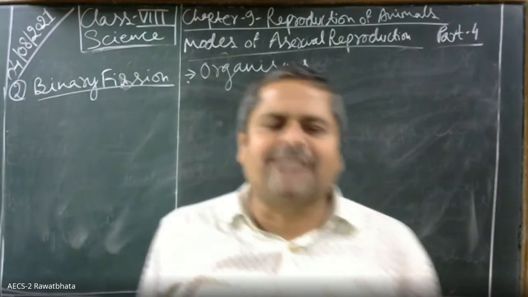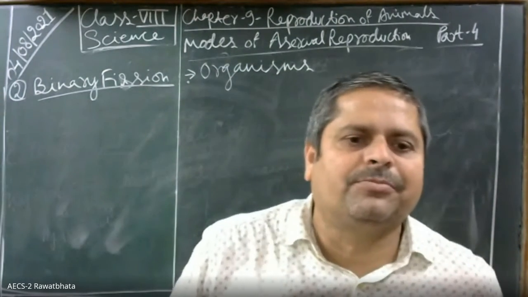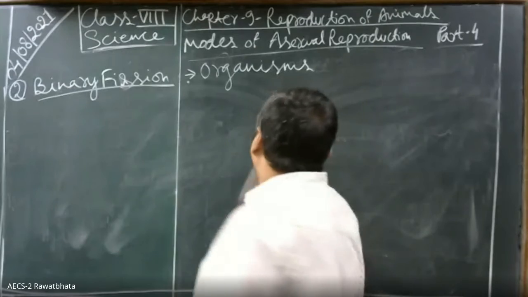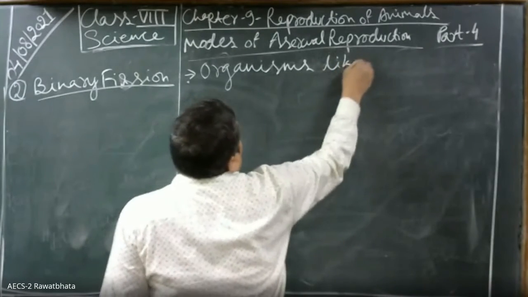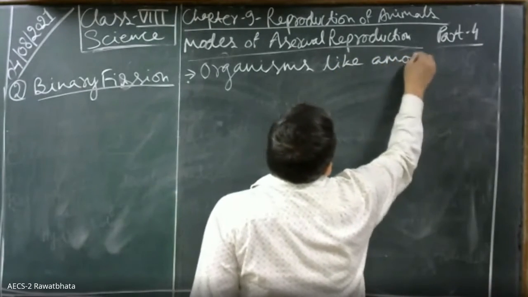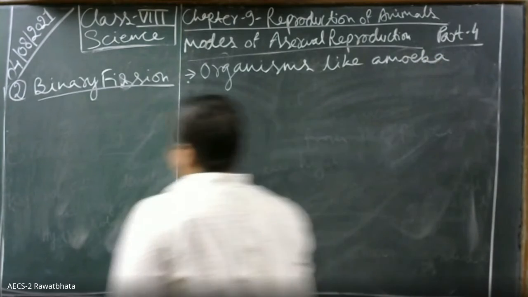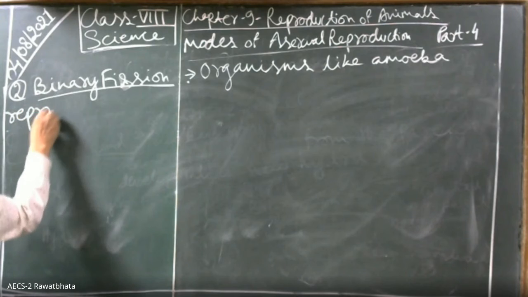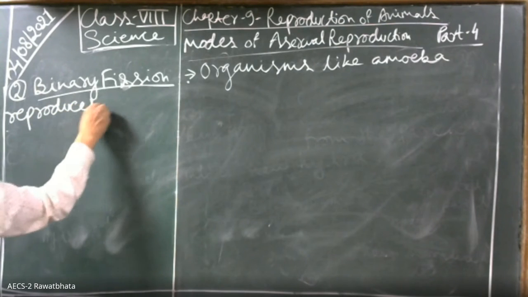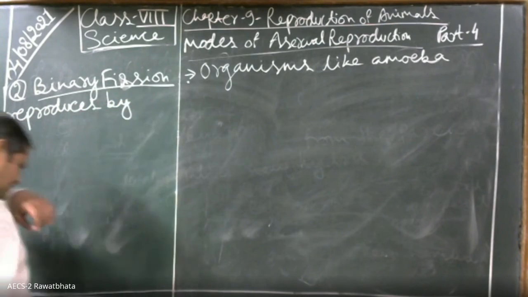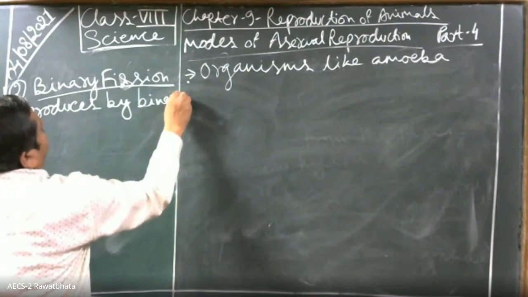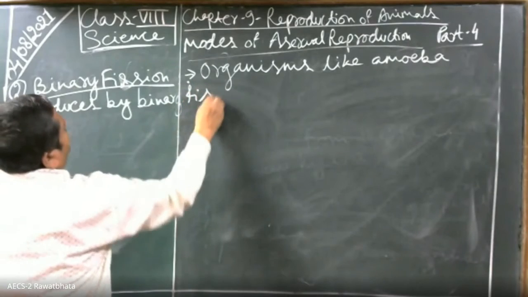Amoeba is a single-celled organism or multi-celled organism? Single-celled. Very good. Organisms like amoeba reproduce by binary fission.